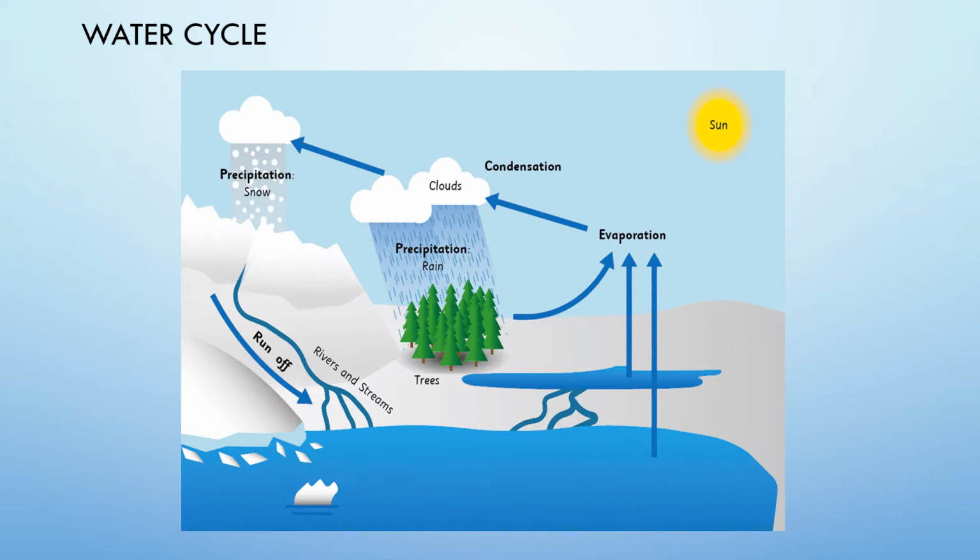The total volume of the water remains constant. Its abundance only seems to vary because it is in constant motion, cycling through the oceans, the air, the land, and back again through the process of evaporation, precipitation, and runoff. This is known as the water cycle.